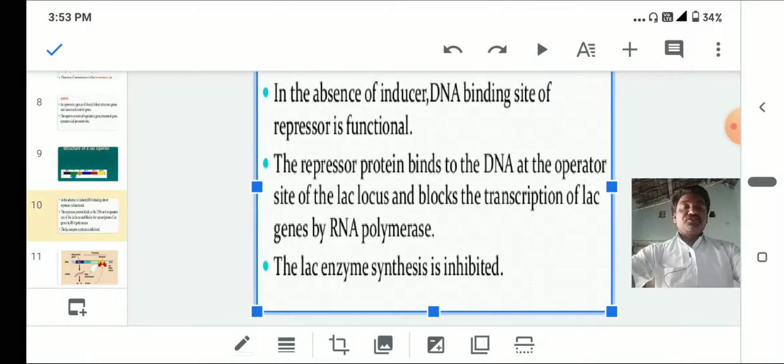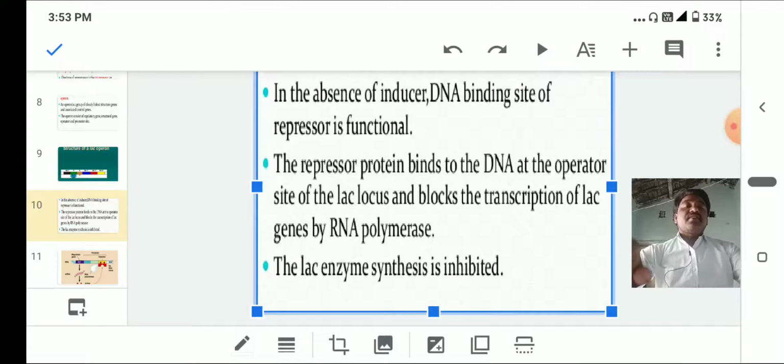So the repressor protein binds to the DNA at the operator site of the lac locus and blocks the transcription of lac genes by RNA polymerase. So there is no production of RNA, and the lac enzyme synthesis is inhibited.